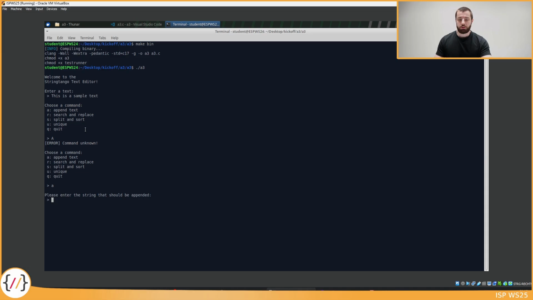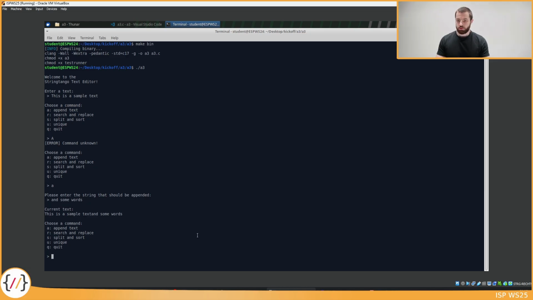The way the append text command works is that it asks the user for a substring, and this substring is appended as is to the current text. I will show you how this works. So let's type in some text that will be appended, and some words. Whenever a command completes successfully, it will print the updated current text and prompt the user again for another command. So we see here that "and some words" was appended exactly as is to the current text without putting a space or anything like that between. So we see here there's no space between text and the word and.